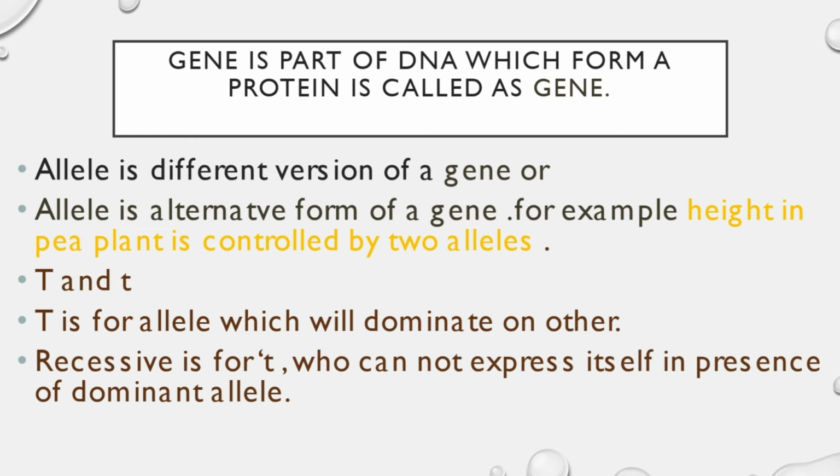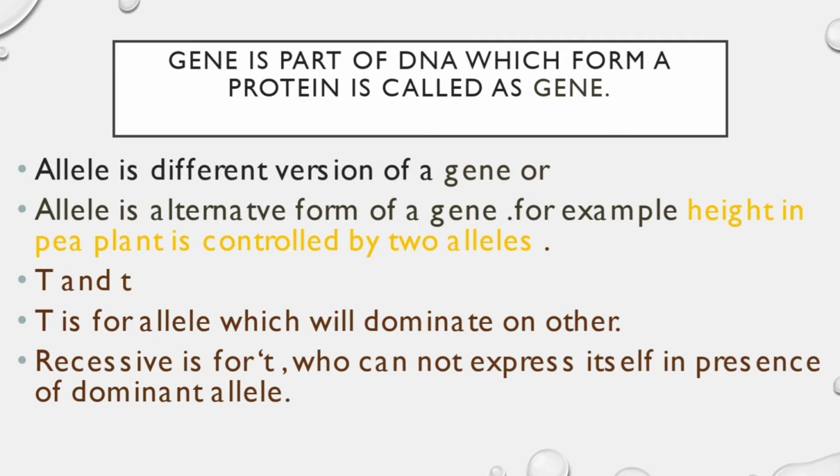Without protein, no metabolic phenomenon can occur inside a cell or nucleus or any organelle, because mostly all of the enzymes are also proteins, and any metabolic activity cannot happen without enzymes.